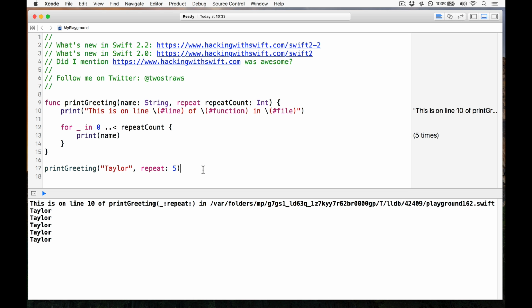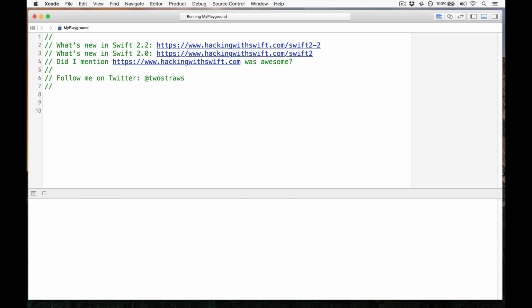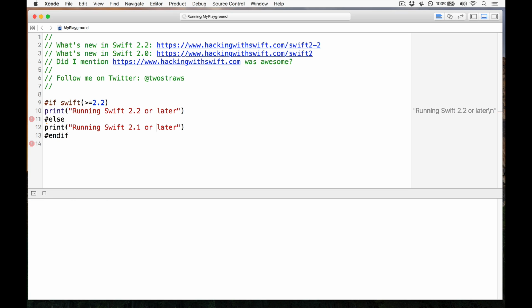Let's go back to the playground again. I want to demonstrate just one last thing to you, and that is compile-time Swift version checking. You can now write #if swift and then a number. So we'll do >= 2.2, like that, and then #else, and then #endif. And in here we'll say print "Running Swift 2.2 or later". And here we'll do "Swift 2.1 or earlier". Boom, like that. And it'll print out "Running Swift 2.2 or later".